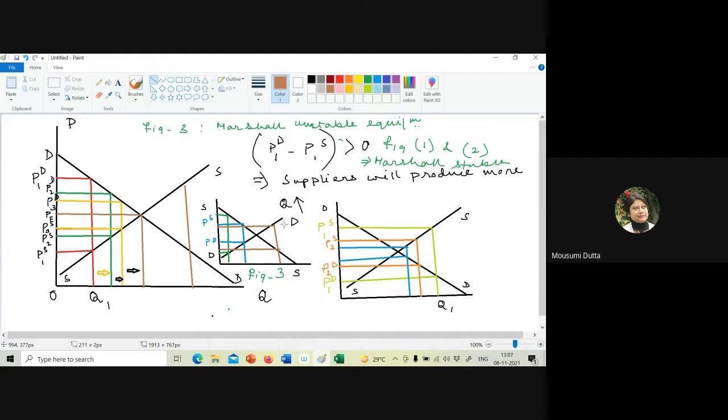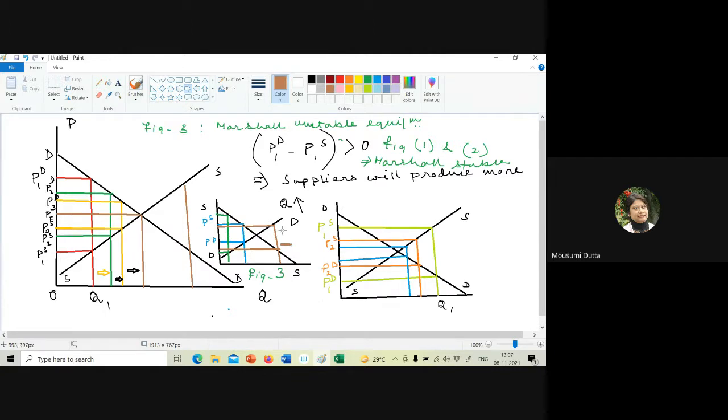So I'm getting excess demand price. If the demand price is greater than supply price, naturally I'll have the incentive to supply more. And as I supply more, as I move in this direction, the gap will further increase, and again the output will be increased.